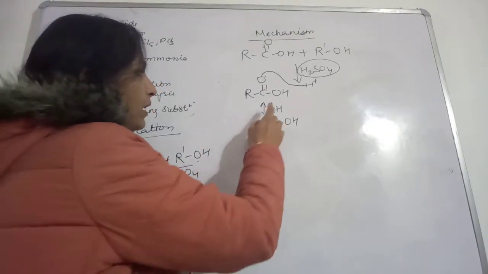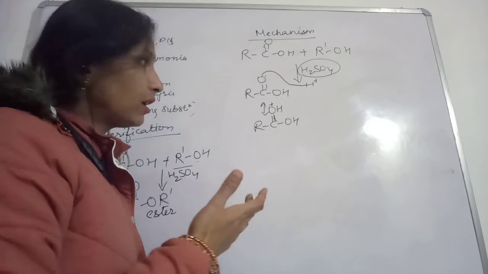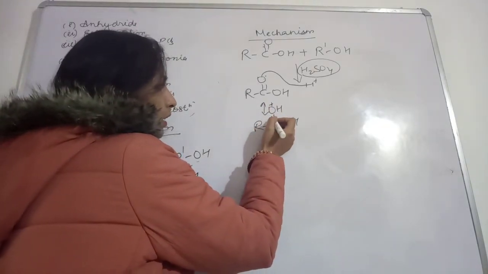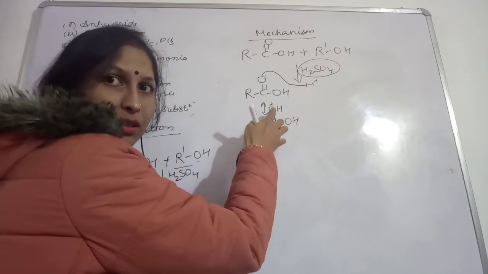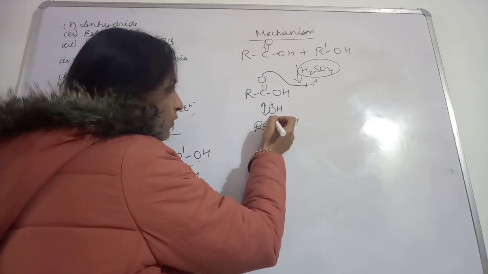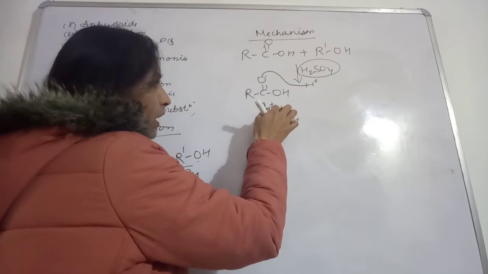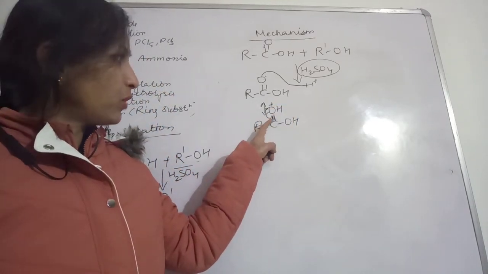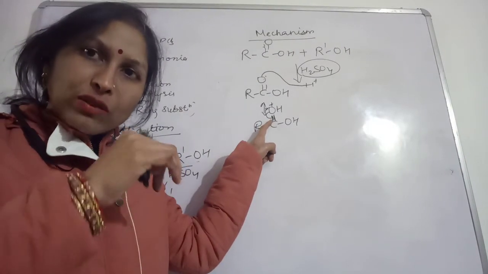So what will happen now? In order to pacify this oxygen, this bond is going to break. If this bond is breaking, then after cleavage of the bond, 2 electrons will be released.